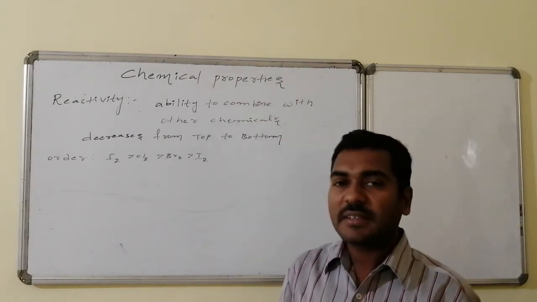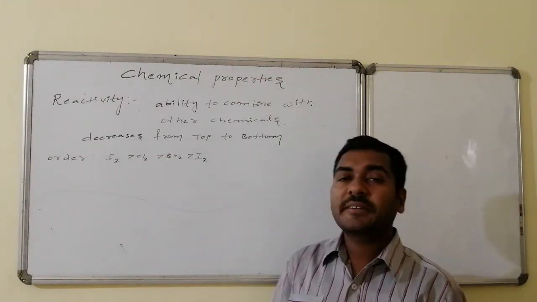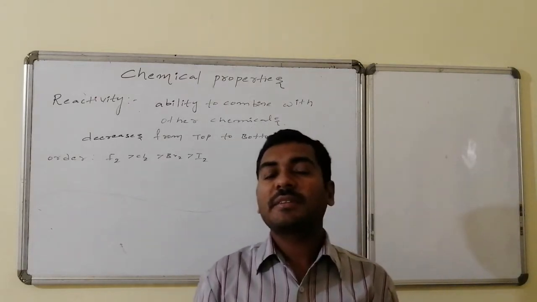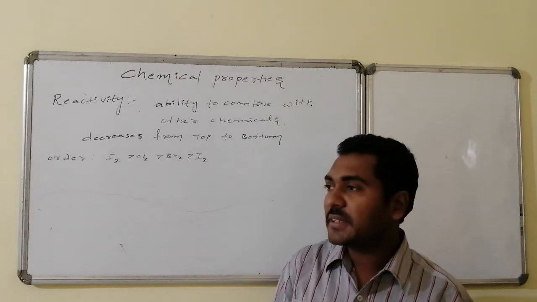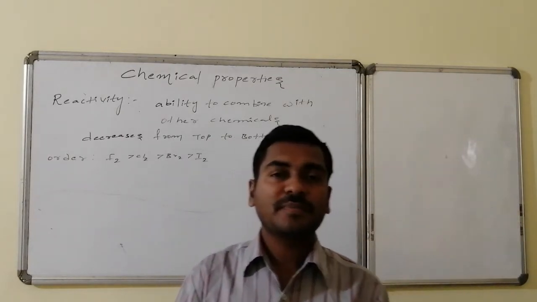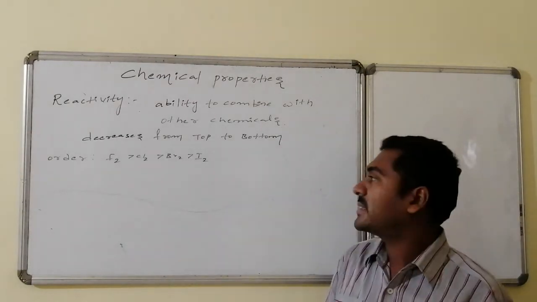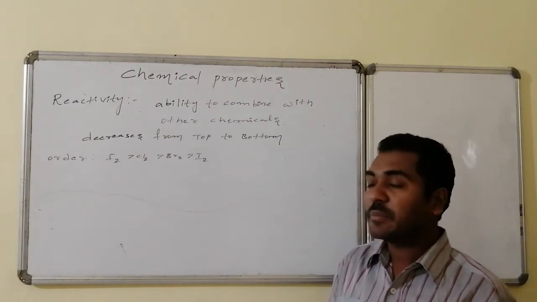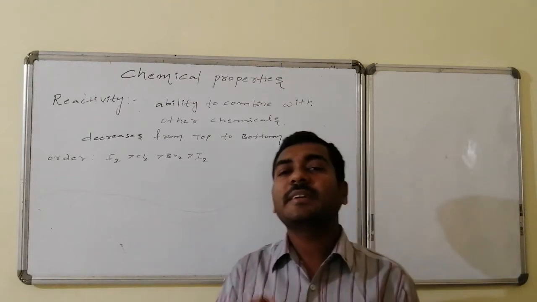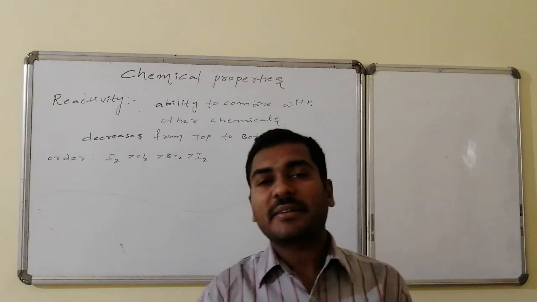Chemical properties, in that the first issue for discussion is reactivity. Reactivity is nothing but what? Ability of the halogen to chemically combine with the others is said to be the reactivity. This reactivity is found to be decreasing from top to bottom. That is, the order of reactivity is fluorine is greater than chlorine, is greater than bromine, is greater than iodine. Here reactivity is expected to be decreasing, fluorine is more reactive, whereas iodine is less reactive.